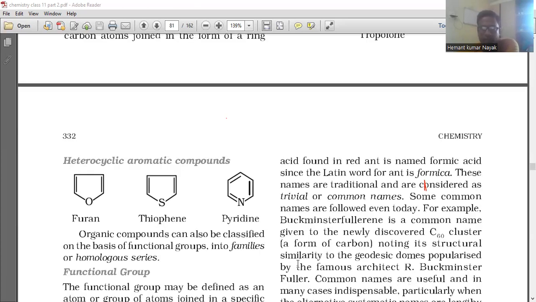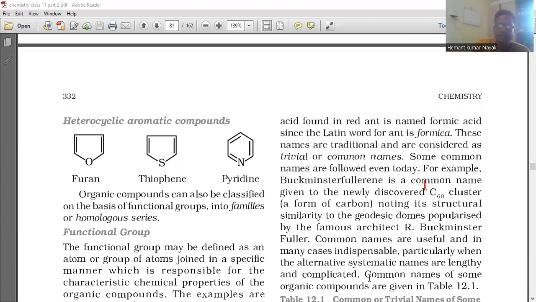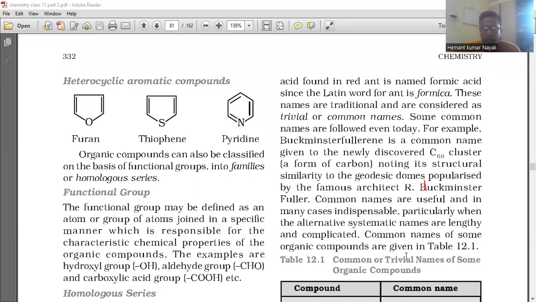For example, Buckminsterfullerene is a common name given to the newly discovered C60 cluster, a form of carbon, noting its structure similarity to the geodesic domes popularized by the famous architect Buckminster Fuller. Common names are useful and in many cases indispensable, particularly when the alternative systematic names are lengthy and complicated. Common names of some organic compounds are given in Table 12.1.